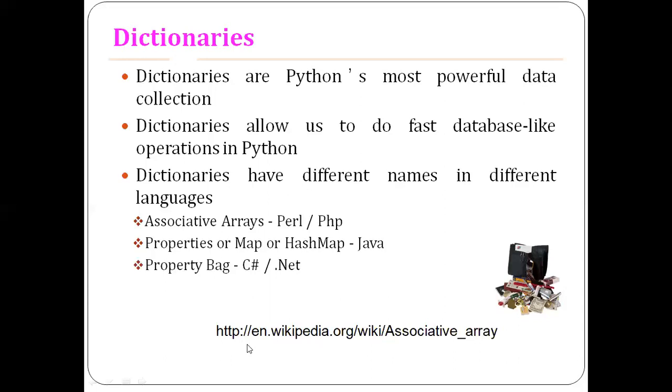And each dictionary, like in the case of Python, we call it a dictionary, and different programming languages call dictionaries by different names. Perl and PHP call it associative arrays, and Java calls it properties or map or hash maps, and C#.NET is calling it a property map.